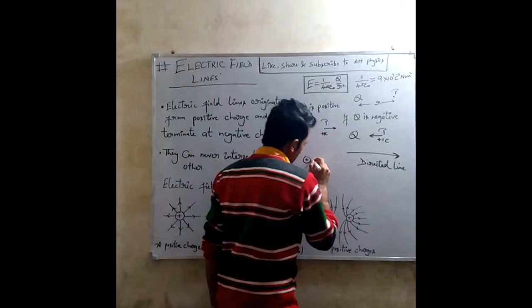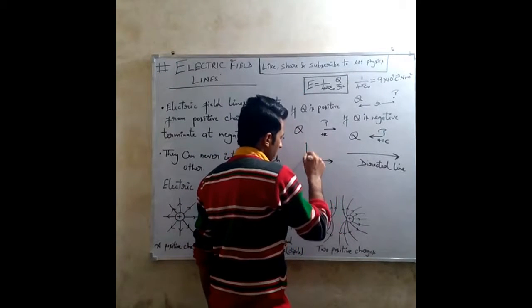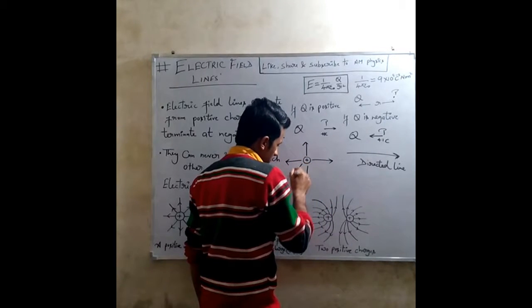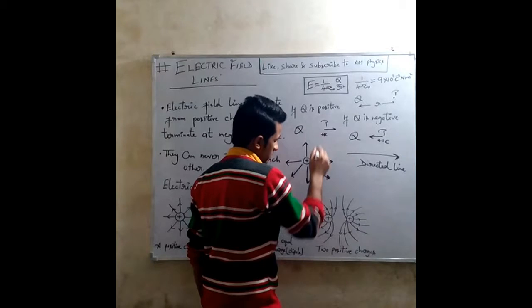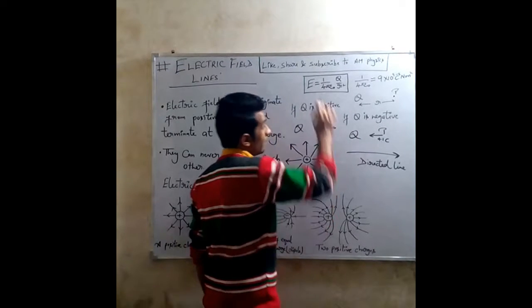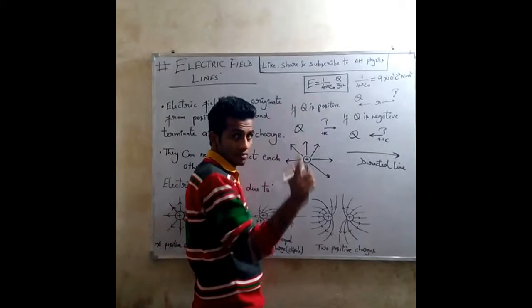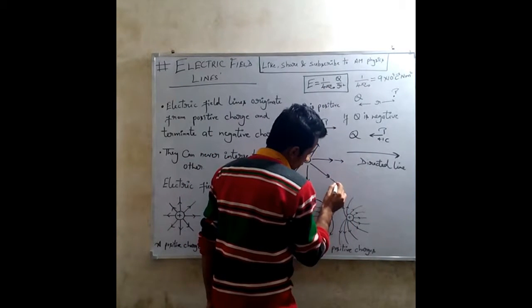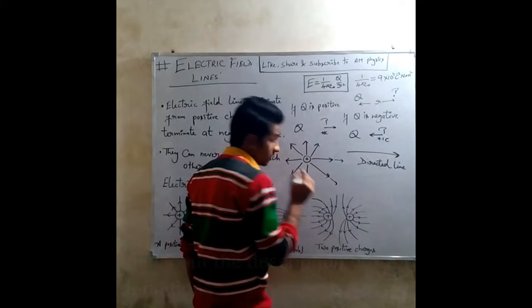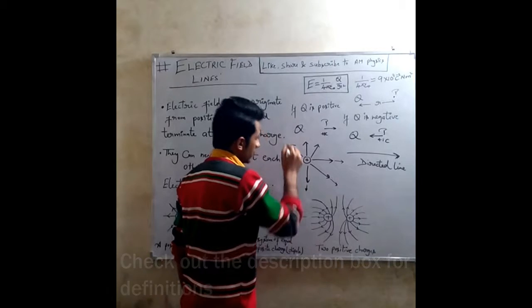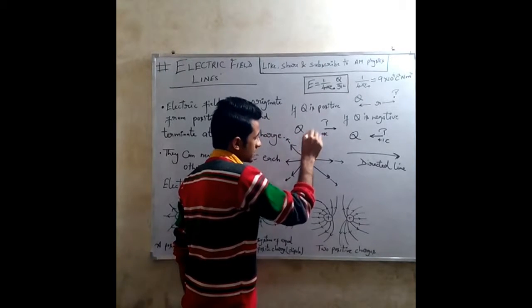So the diagram of directed lines will be like this. The direction of electric field from a positive charge will be like this, and if we go farther from the charge, the magnitude will get reduced, but the direction will remain the same. So here we will draw a line of shorter length, because the length of the directed line represents the magnitude of electric field. So this diagram will be like this.